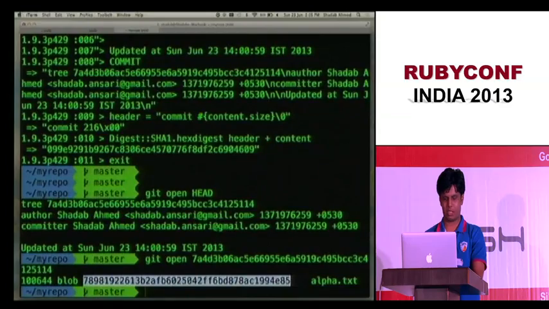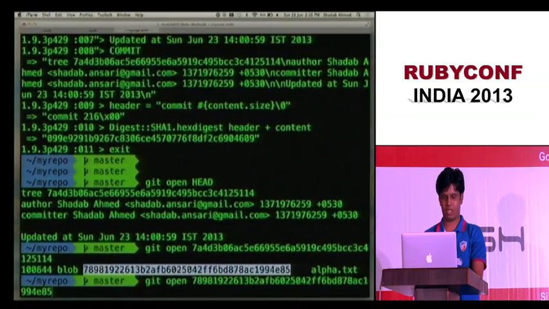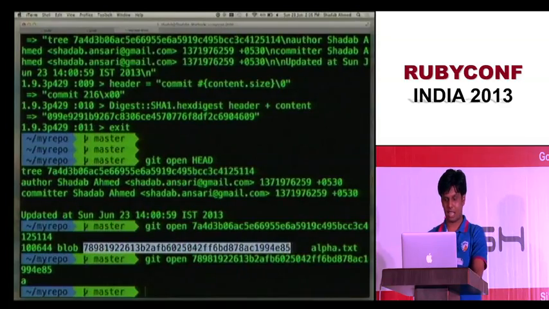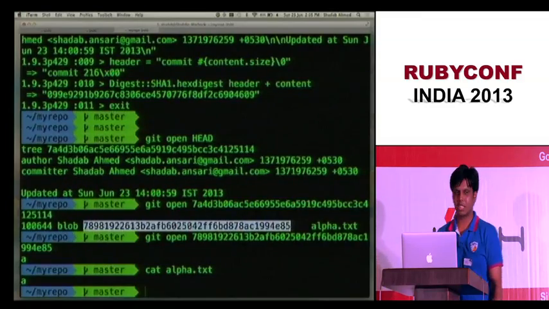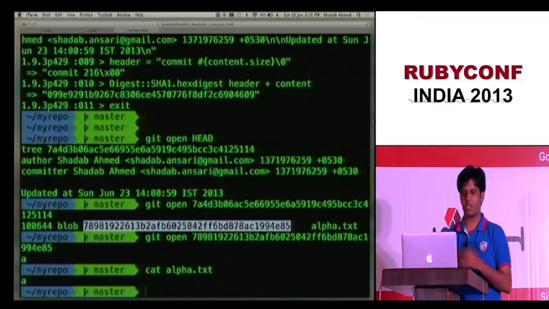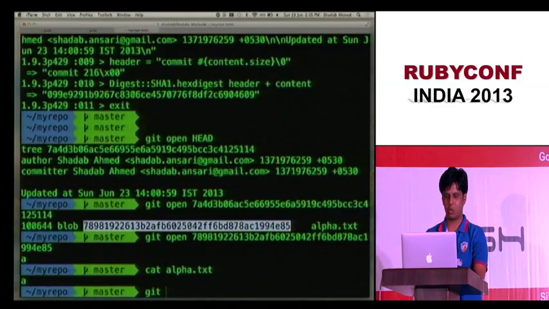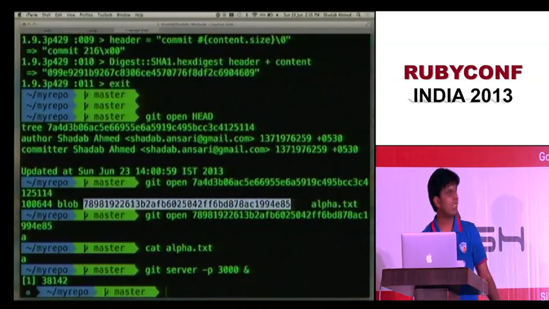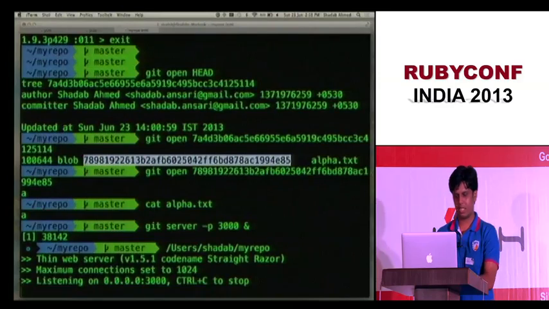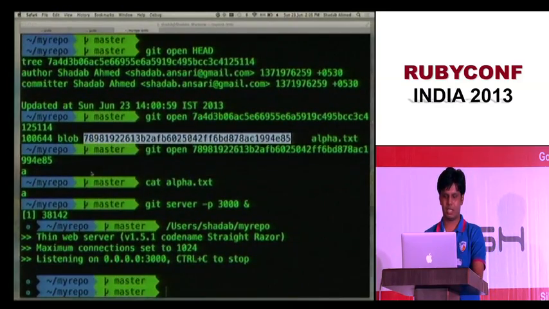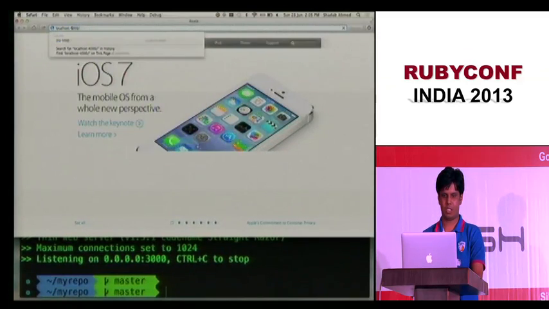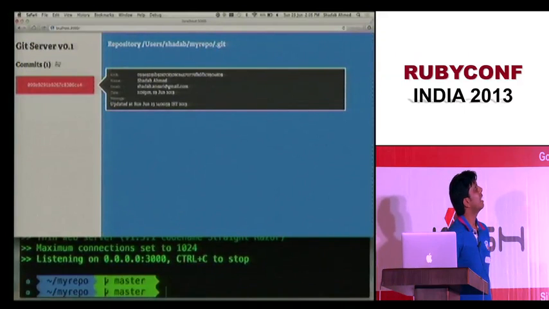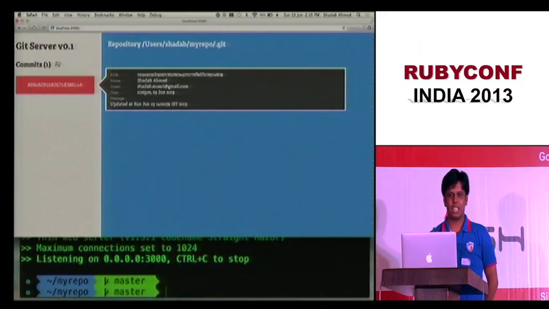And let's open this file also. And we have A here, and that's the content of our file alpha.txt. So that's how the Git objects are stored. But we are not going to repeat this charade of doing Git open. So let me show you a cool tool. So I just started a Sinatra server, and let me open Safari. Okay, I have this commit, and it opens the object for me.